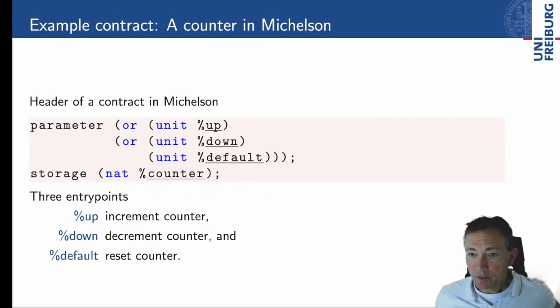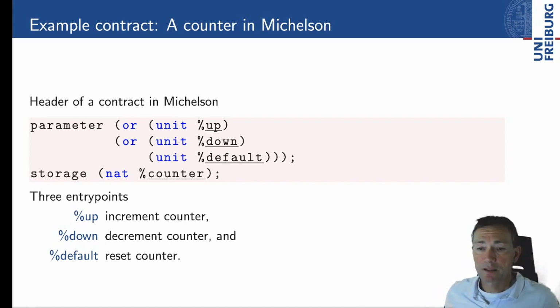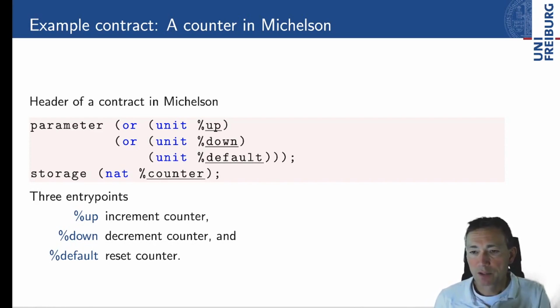So let's be concrete, and here I'm presenting you a simple counter contract in Michelson. Michelson is the smart contract language of Tezos. The input of a Michelson contract is the parameter and the current storage, and both are specified by this header of a Michelson contract. In this case, the storage holds a natural number. Here these percent things are just annotations which give it a human readable, more descriptive name.